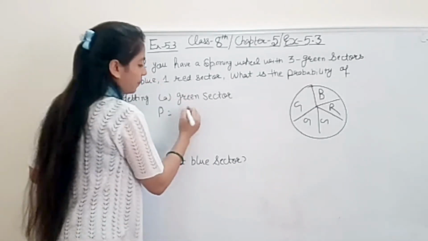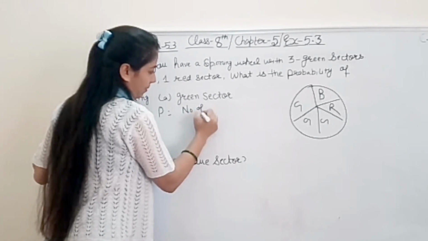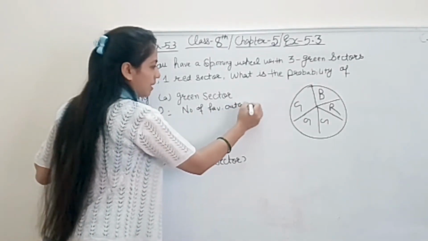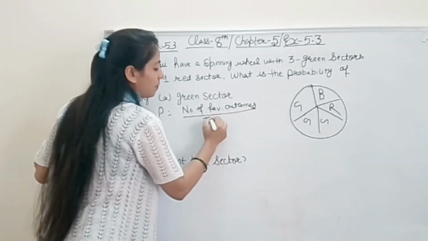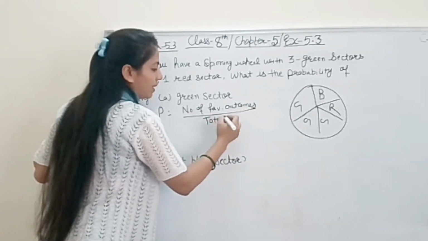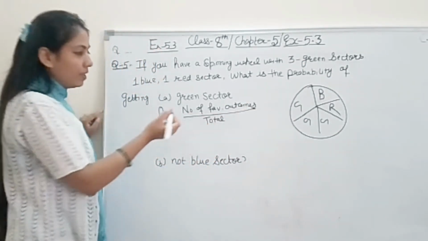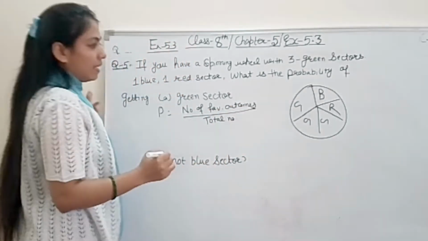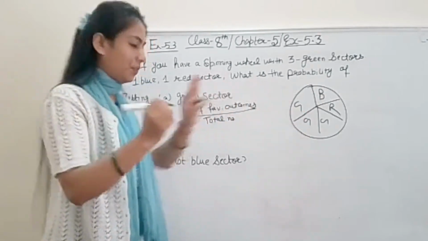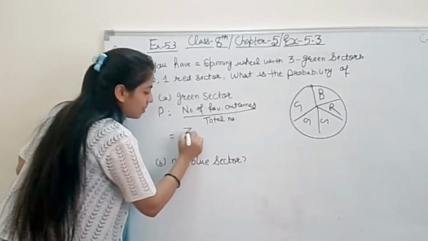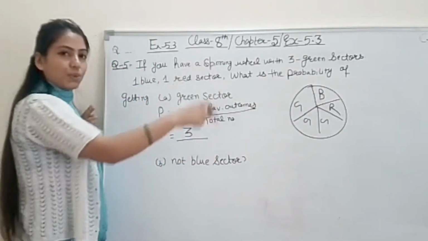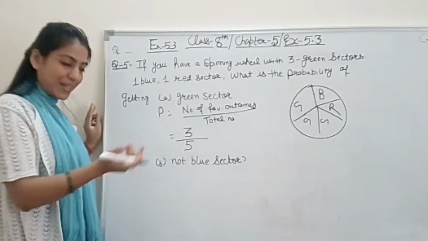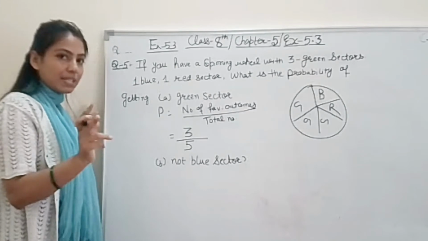First of all, formula: number of favorable outcomes divided by total number of outcomes. So, what are the chances it is asking for in part A? Green. Right? So, for green there are 3 chances out of total 5. That's it. Very simple.